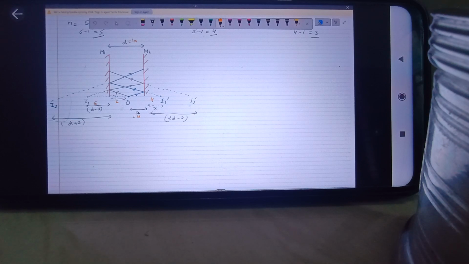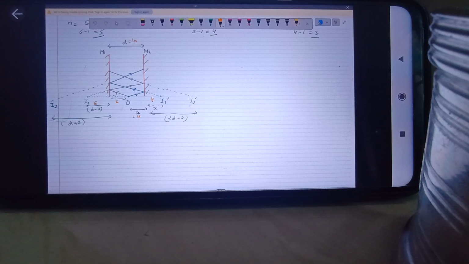What is the distance of I1 from M2? Not 4, and again, I1, not I1 dash. I1 from M2. Not 6, because it is 6 plus 10, which is 16. So the image will be formed at 16, and I2 dash will be formed at a distance of 16 from M2. Got it? Getting the conclusion step by step, if a slight mistake happens, the answer will be wrong.